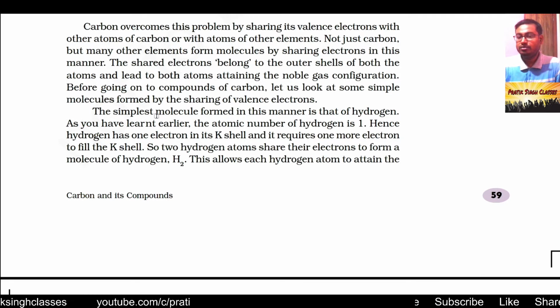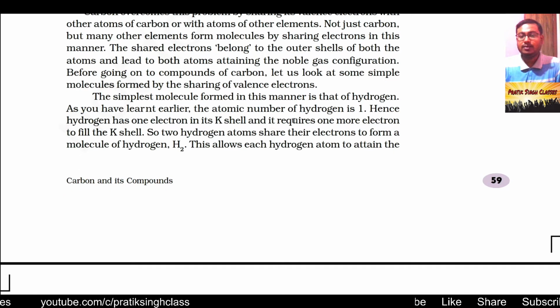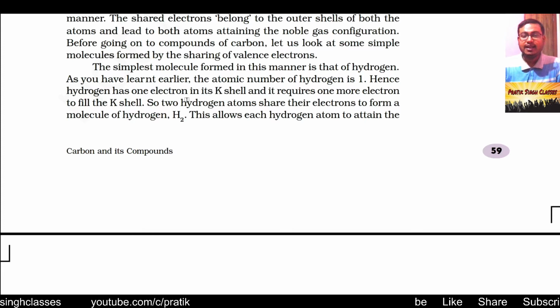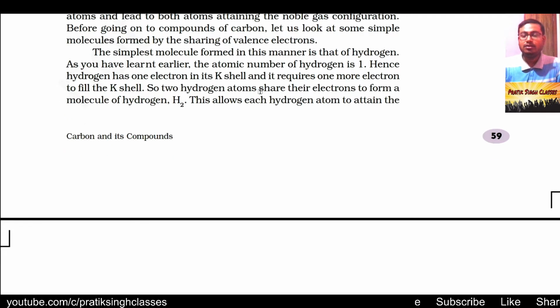The simplest molecule formed in this manner is that of hydrogen. As you have learnt in earlier classes, in the previous chapter and also in class 9, the atomic number of hydrogen is 1. This is the first atom of the periodic table. Hence, hydrogen has one electron in its first shell or K shell, and it requires one more electron to fill the K shell to get the electronic configuration like helium. Always remember that only hydrogen fulfills the duet rule.